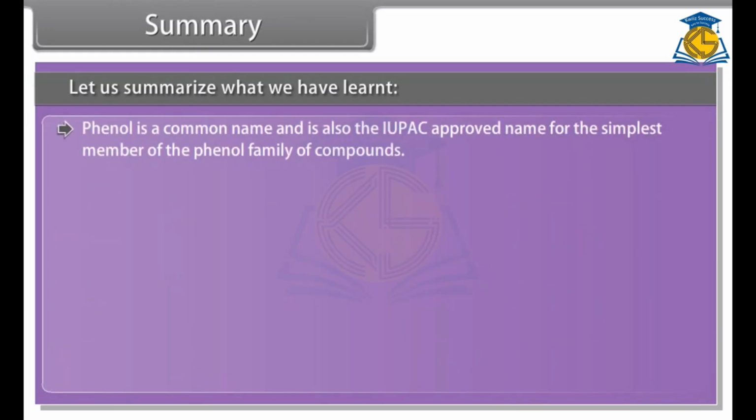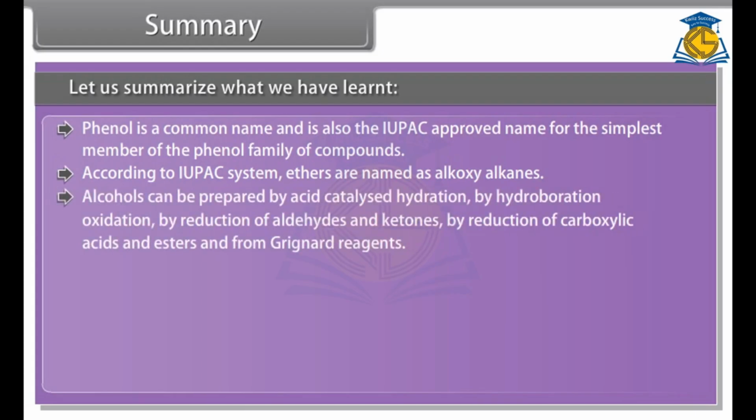Phenol is a common name and is also the IUPAC approved name for the simplest member of the phenol family of compounds. According to IUPAC system, ethers are named as alkoxy-alkanes. Alcohols can be prepared by acid-catalyzed hydration, by hydroboration oxidation, by reduction of aldehydes and ketones, by reduction of carboxylic acids and esters, and from Grignard reagents.